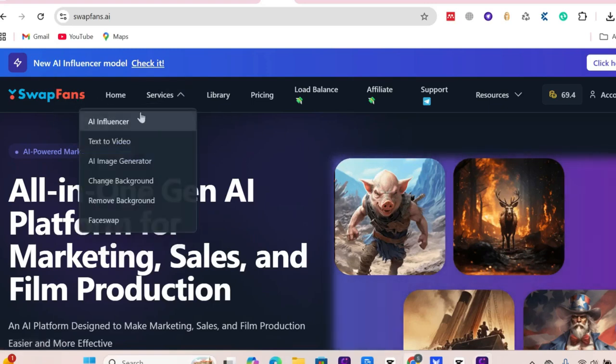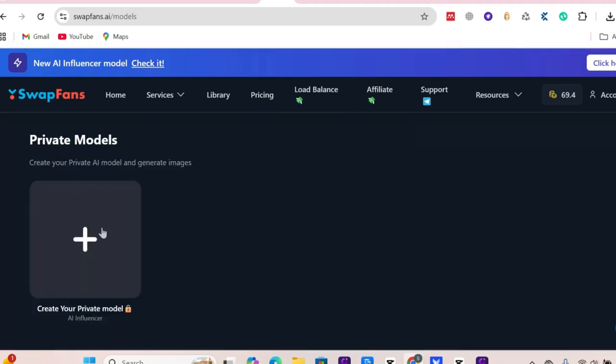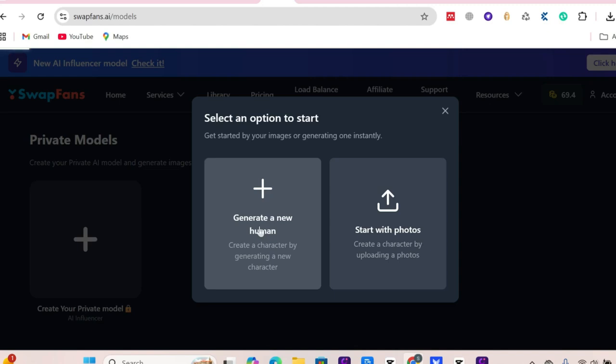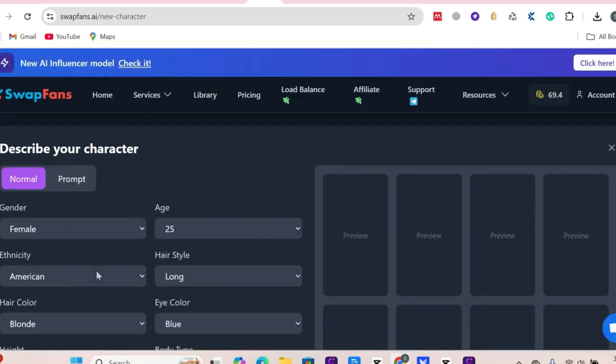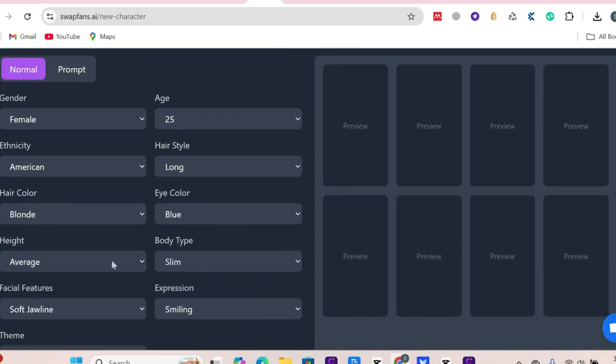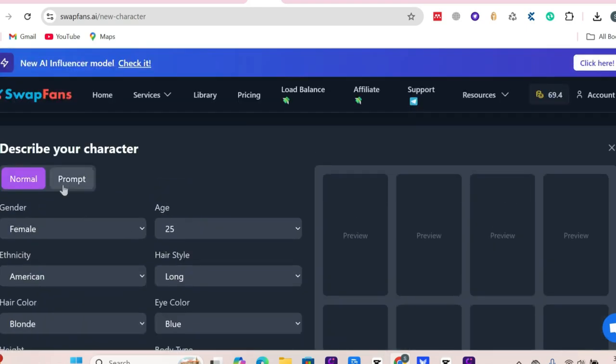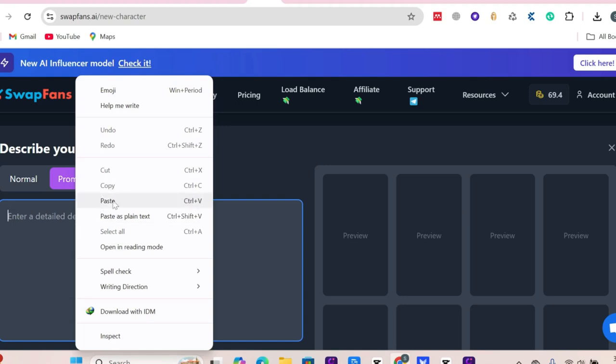To start with, go to Swapfans AI and create your account. Inside the dashboard, you'll find different options like AI Influencer, where you can start to design the influencer you like, so click on it. You can start with an image and customize it the way you like by giving age, sex, ethnicity, hairstyle, hair color, eyes, and other features, or you can use this prompt.